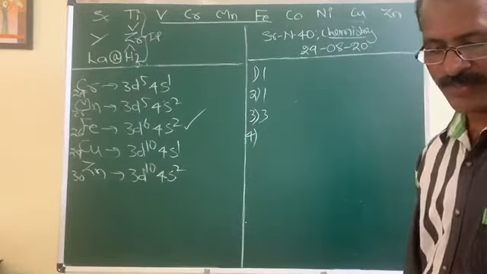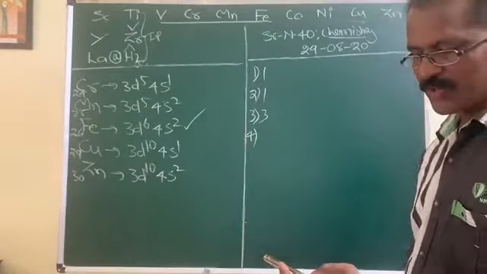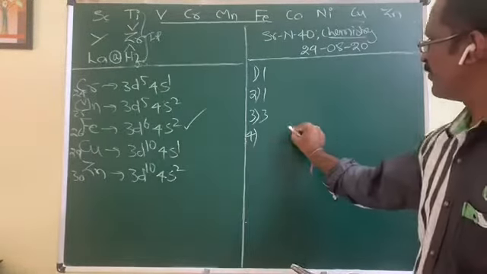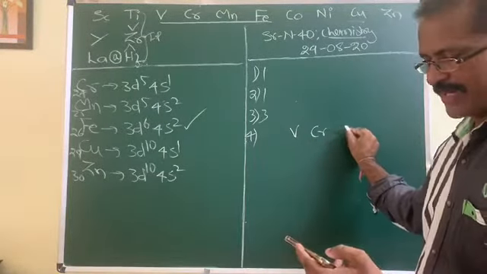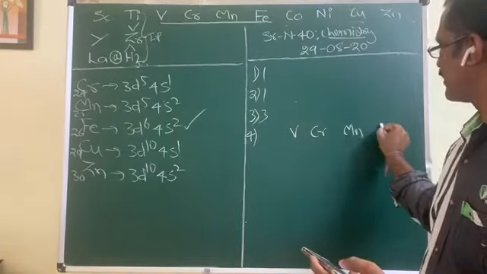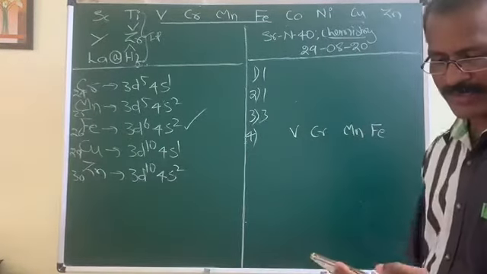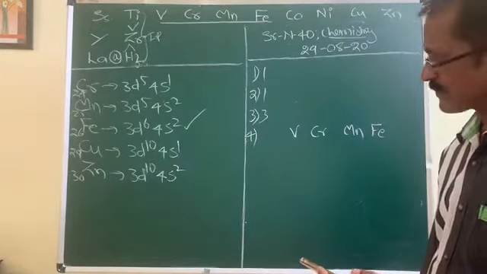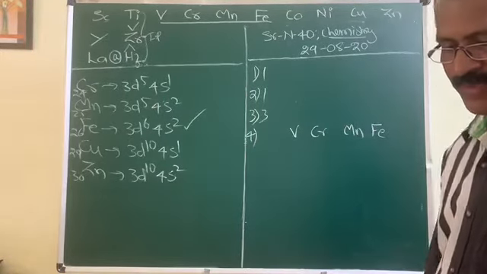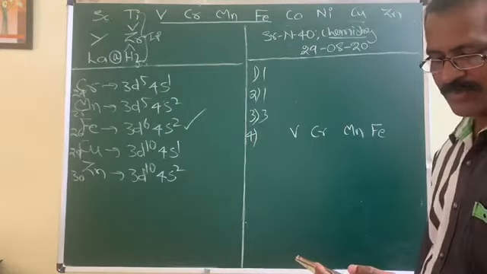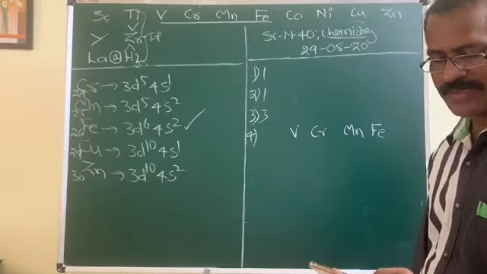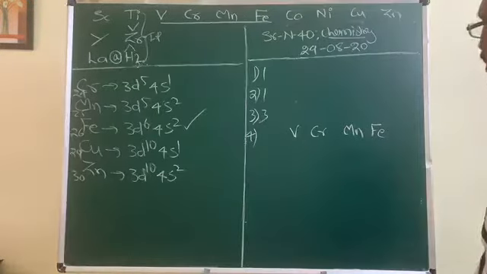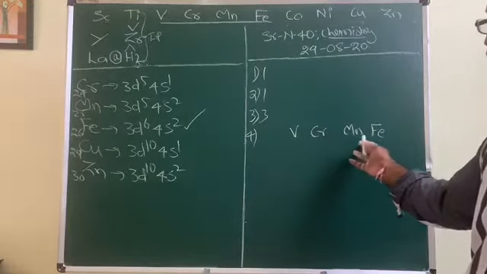Move to next. Again, four elements are given to us. They are vanadium, chromium, manganese, and iron. For these four elements, in the fourth question, it is asking you which element possesses the highest third ionization enthalpy. Just look at their configurations.